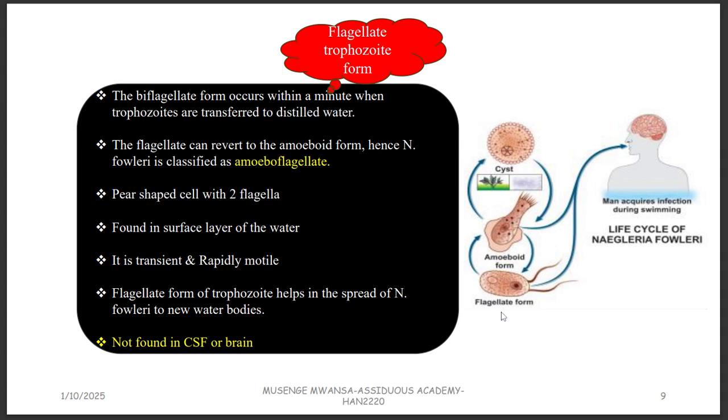It's transient, and it is rapidly motile. It does move, and it's actually this form that helps the amoeba to be able to spread to new water bodies. It is in this form because it's got flagella. It can move. Take note that this form is not found in the central nervous system. It's only the amoeboid form that is found in the central nervous system.